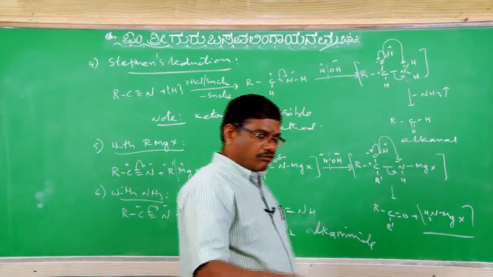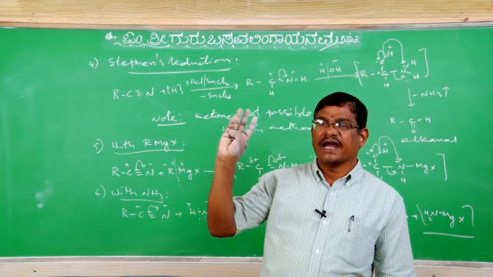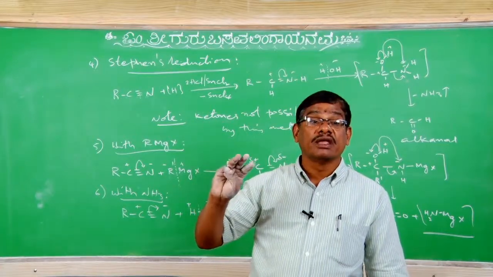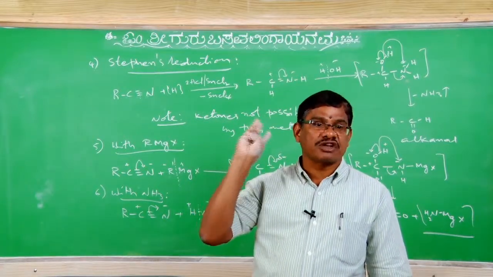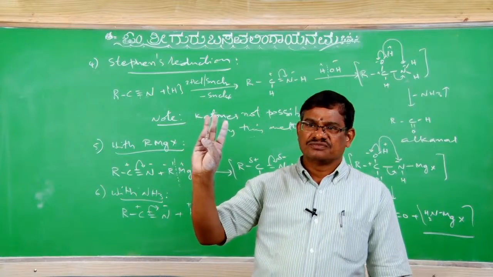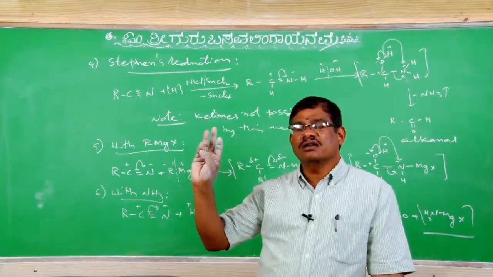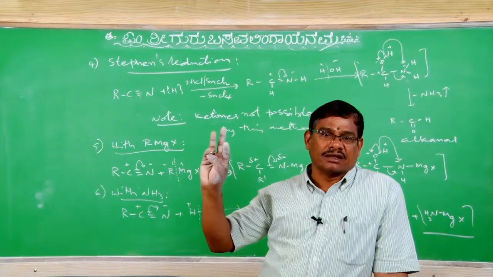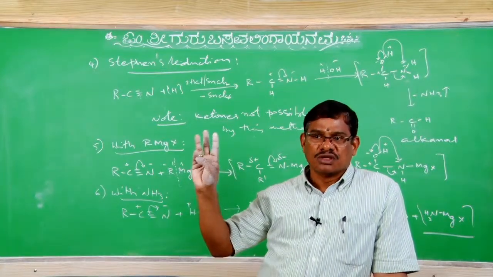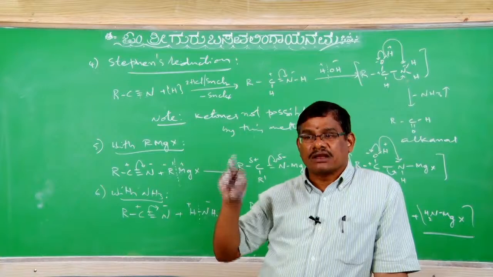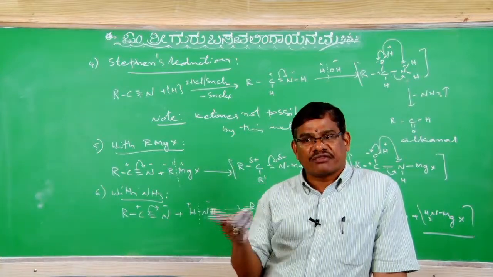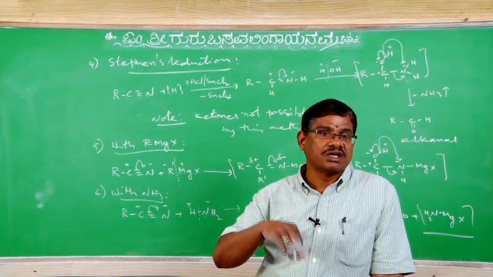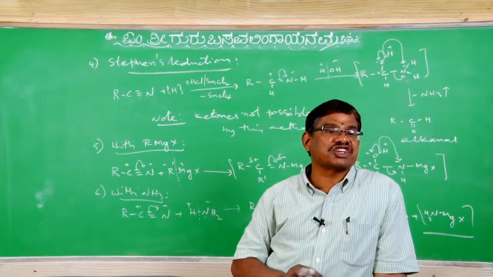What are there? One will be hydration: hydration with water in presence of acid or base. Final products will be alkanoic acid with the liberation of ammonia. Reduction: sodium in ethyl alcohol will give primary amine, RCH2NH2. Suppose in place of sodium in ethyl alcohol, we use hydrogen in presence of catalyst or lithium aluminum hydride as a reducing agent, the reaction is called Mendius reduction.